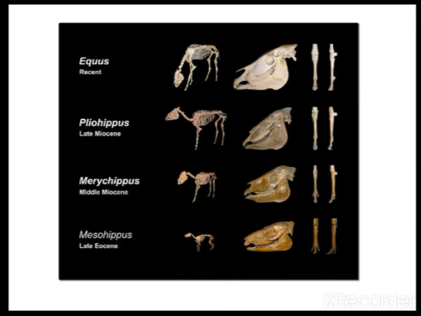For that we get the skull of the horse, or forelimb or hind limb. If we get them, we can easily find the sketch of the horse-like organism that lived once upon a time.